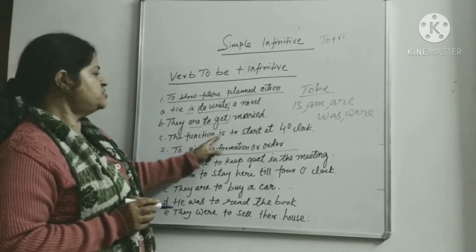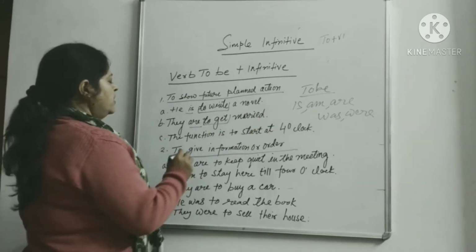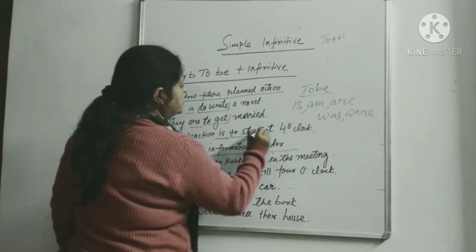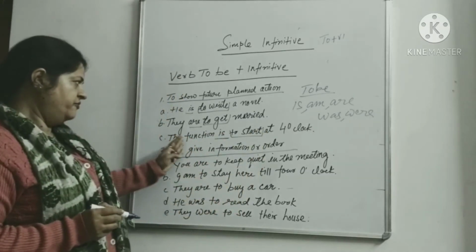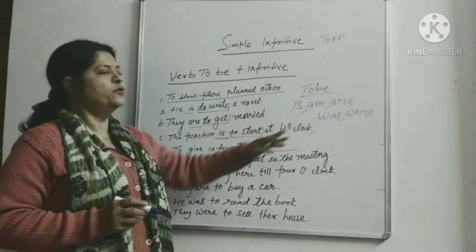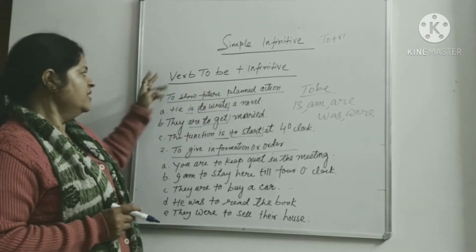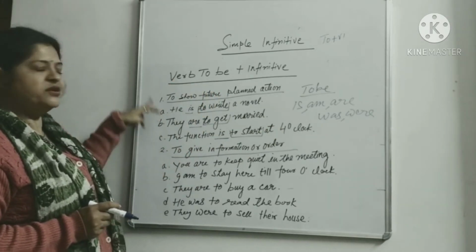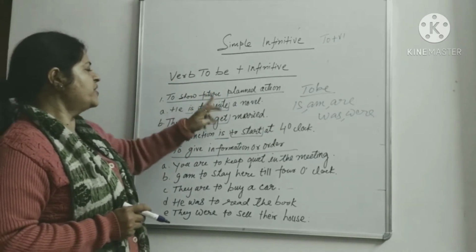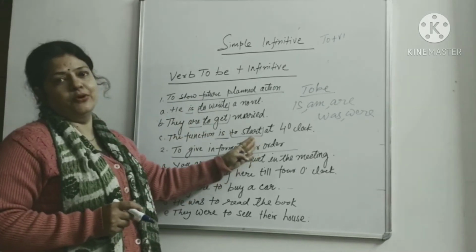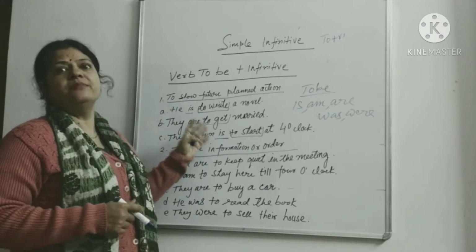The function is to start at 4 o'clock. Then we have the verb to be form "is", and "to start" is the infinitive. So the function is to start at 4 o'clock. Function 4 बजे शुरू होना है. ठीक है, तो ये future plan दिखा रहा है. It shows future plan. He is to write a novel. They are to get married. The function is to start at 4 o'clock. It is giving some information about the future.